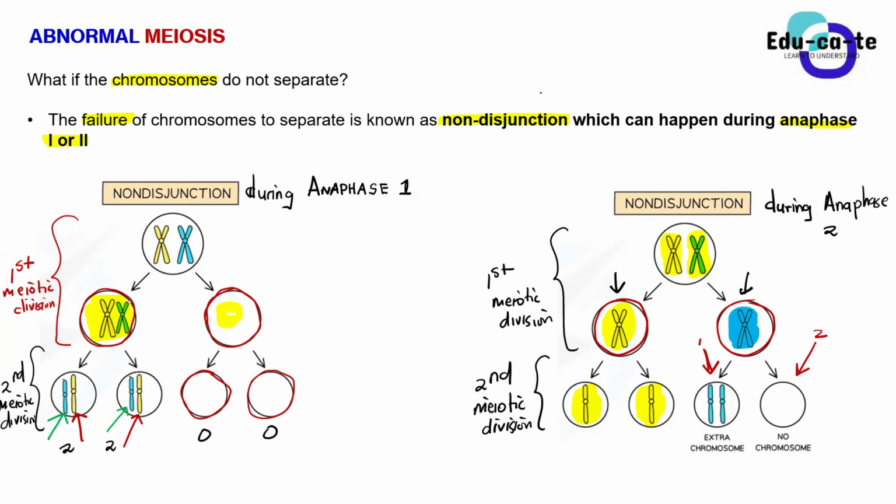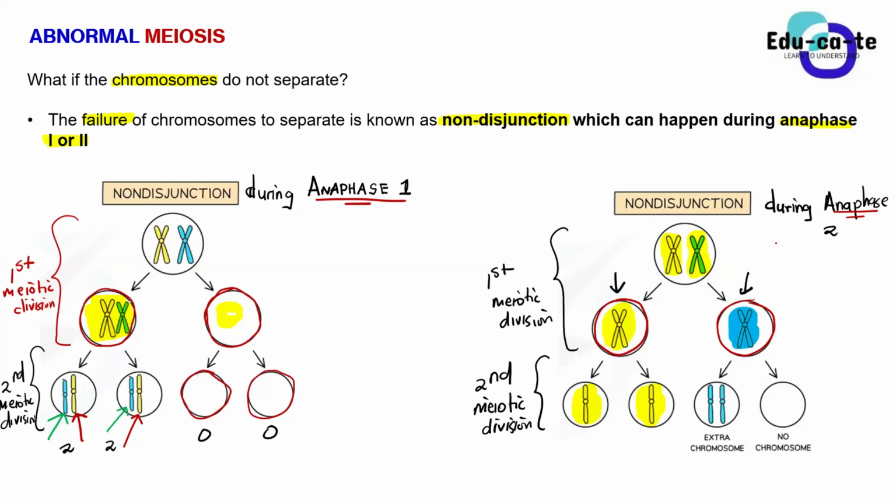Yes, Yangoba. So I wanted to ask, these are non-disjunctions. There are two types of non-disjunctions. So this one on the left happens only in anaphase 1, and this one on my left only happens in anaphase 2. You can't just have that type of division in anaphase 1 from the anaphase 2. So basically we have got two types of non-disjunction. That is what it's implying.